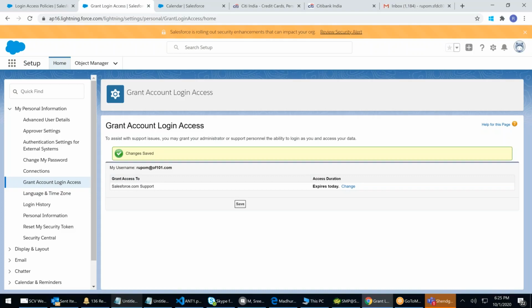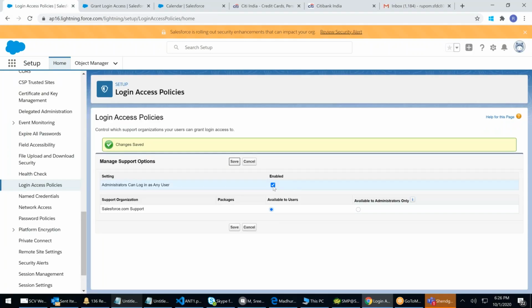Suppose they make any data changes and everything, don't worry. It will be on their name. Even though they logged in as you, it will be on their name. In a bracket, the name will come, showing who is the admin who modified the record. So even if you grant access to anyone, it's completely safe. Whether you want to allow this or not, your company might not trust. If you don't, then disable it. Administrator cannot log in as a user. We do it here.